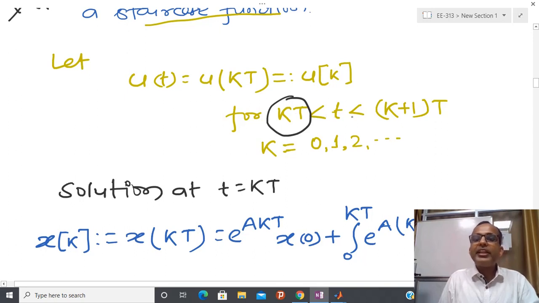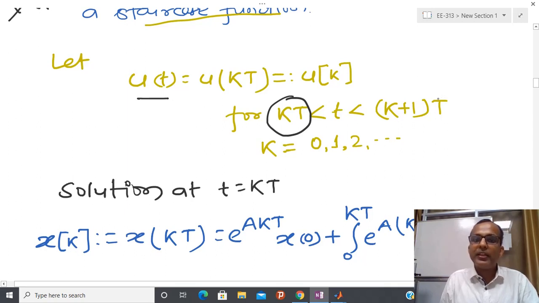So between kT and (k+1)T, the control value remains constant. So somehow I am applying some kind of response, which is called the unit step response, so we are applying some kind of step response to the system.